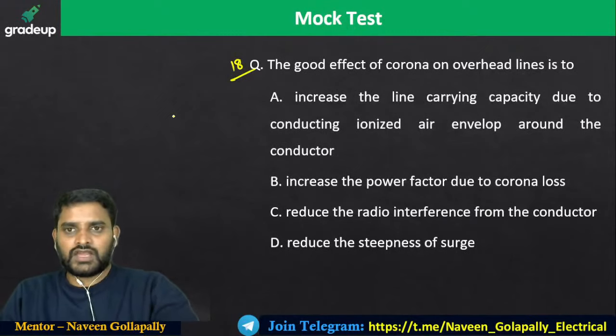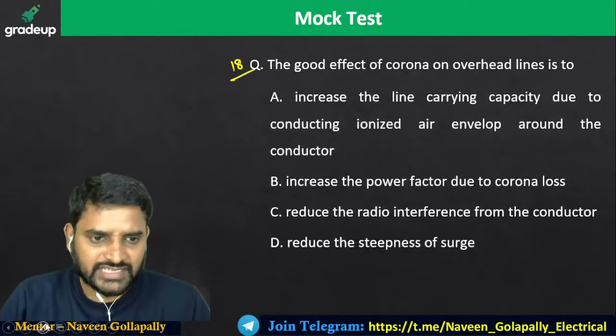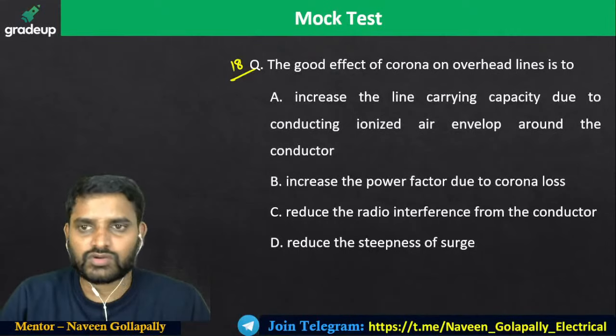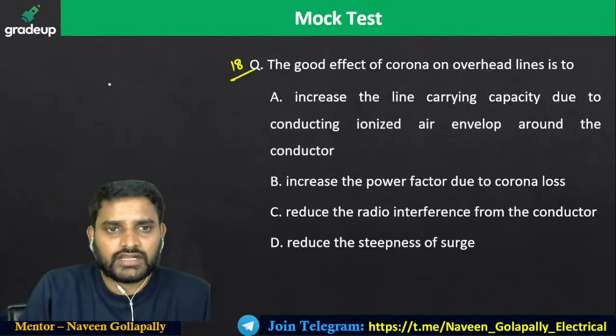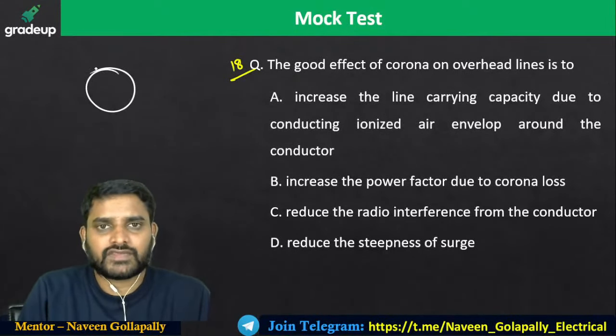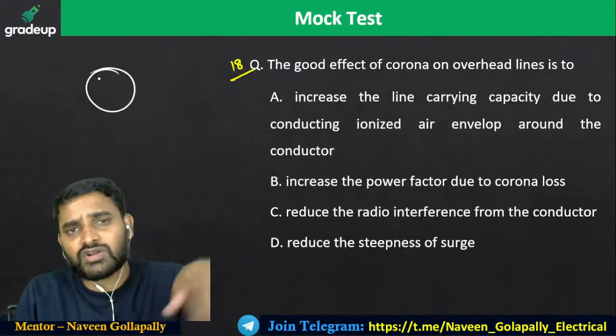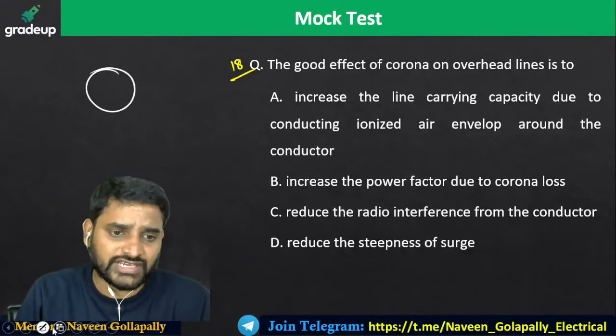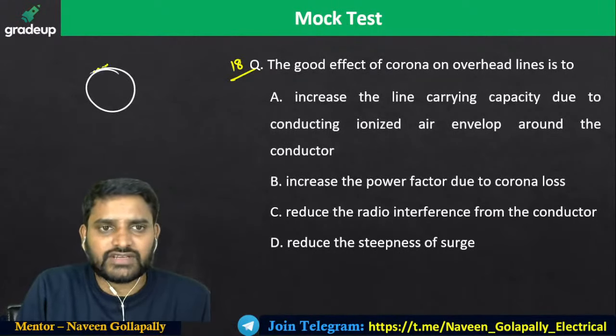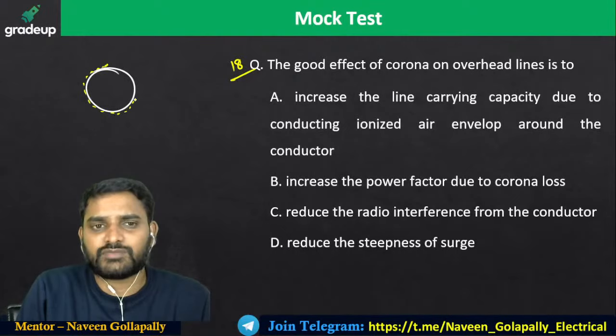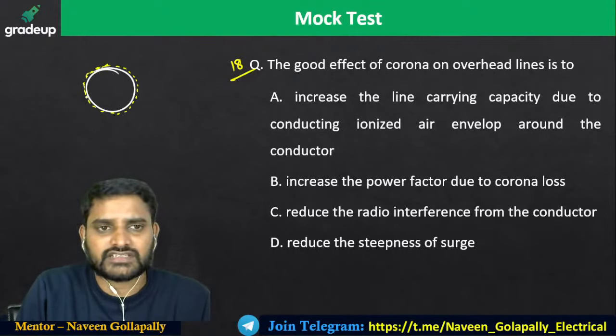Good effect of corona on overhead lines. Corona means what? I have a power conductor, so what is going to happen? Definitely the air around the surface of the conductor is going to be ionized. If it is ionized, then there is a chance of formation of a bluish layer. You can expect a layer like this due to ionization of air.